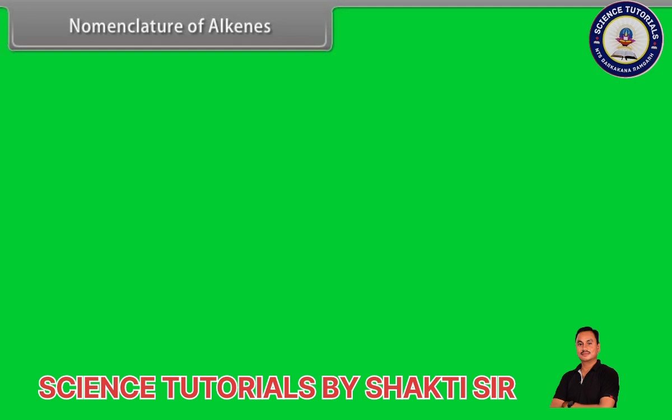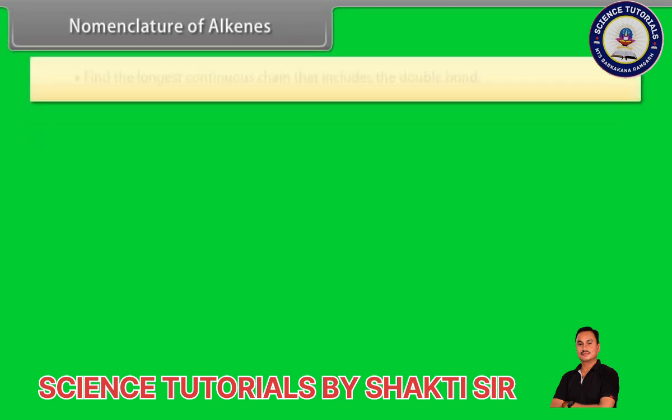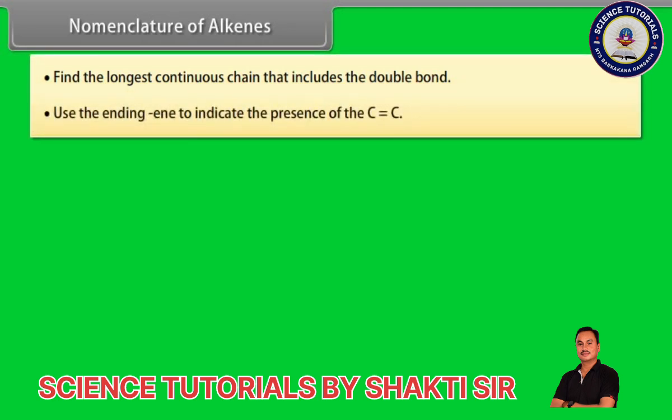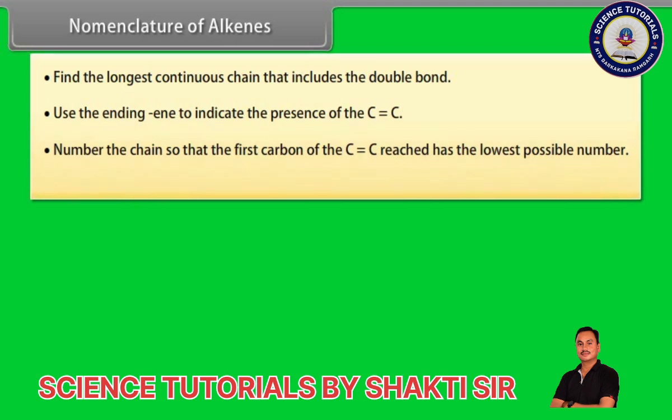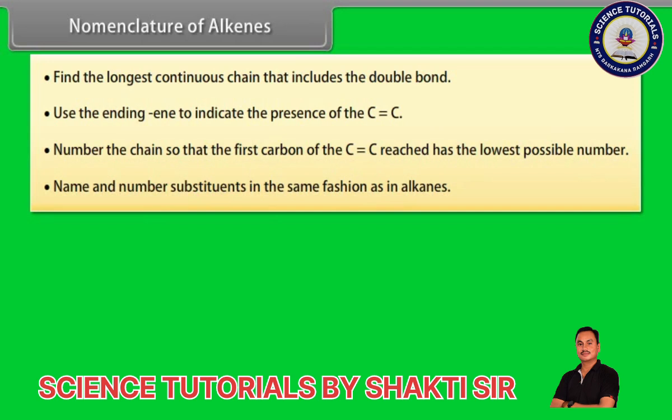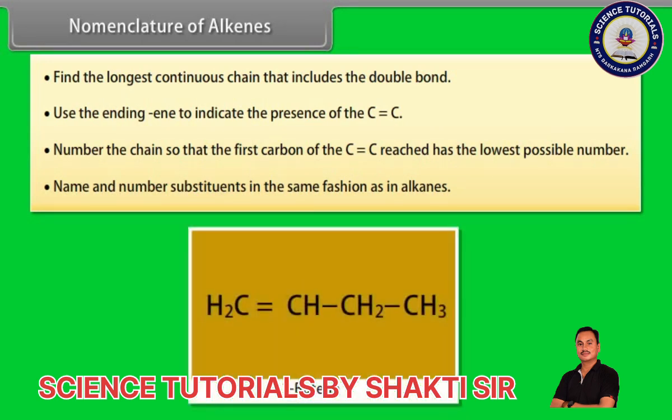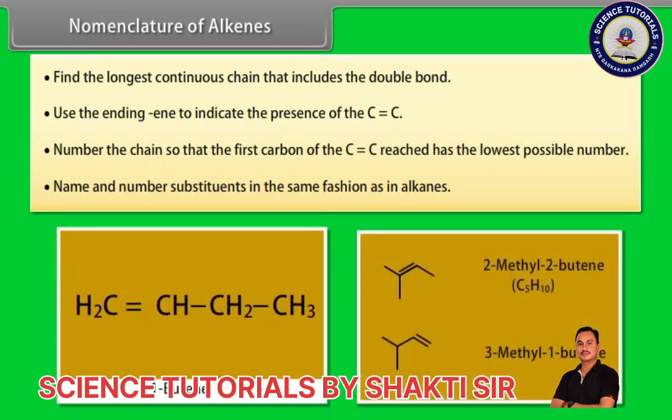Nomenclature of alkenes. Step 1. Find the longest continuous chain that includes the double bond. Step 2. Use the ending -ene to indicate the presence of the carbon-carbon double bond. Step 3. Number the chain so that the first carbon of the carbon-carbon double bond has the lowest possible number. Step 4. Name and number substituents in the same fashion as in alkanes. This is 1-butene, and these are 2-methyl-2-butene and 3-methyl-1-butene.